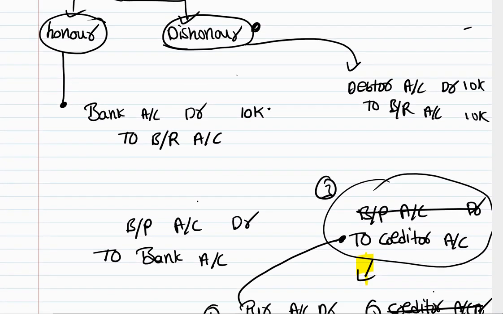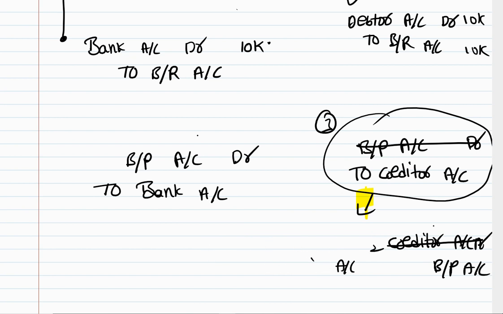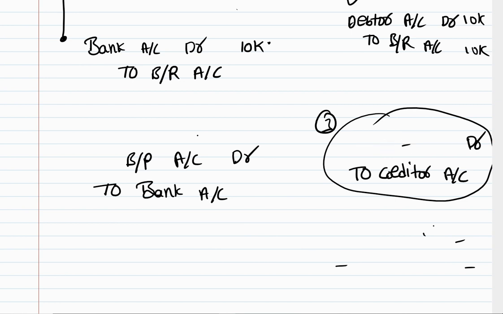So the general entry for the dishonor is bills payable account debit to creditor account, in the books of Droy, right?